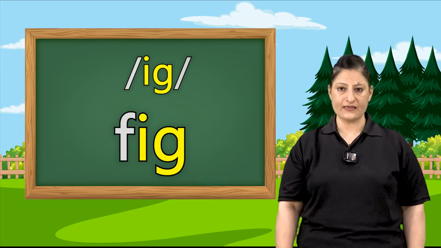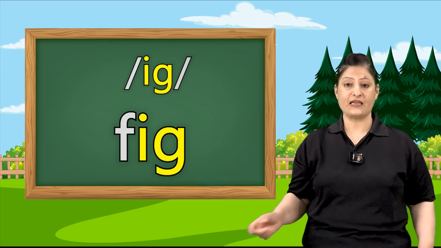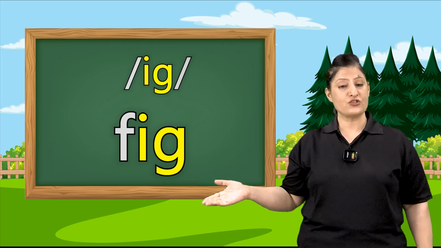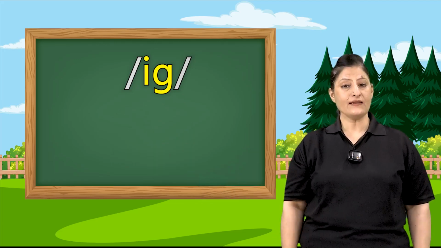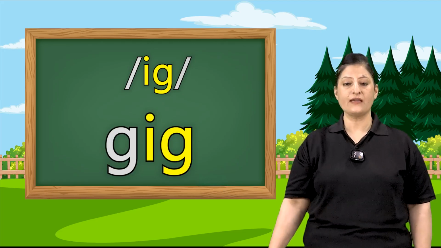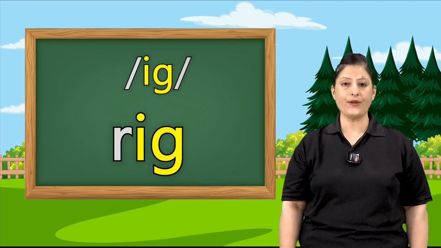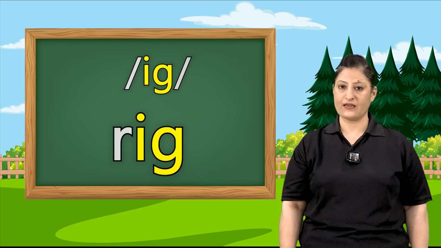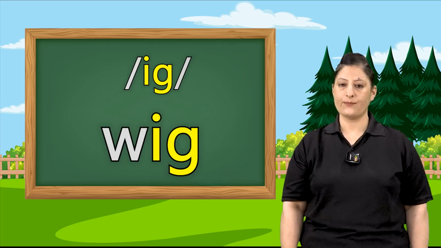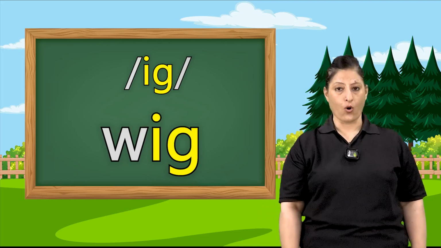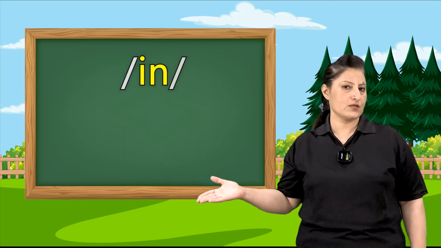After dig is fig. Fig is anjeer. It's a dry fruit. F-I-G. Fig. Then comes gig. G-I-G. Gig. Then comes rig. R-I-G. Rig. After rig is wig. W-I-G. Wig.